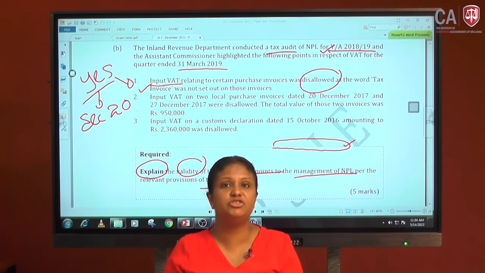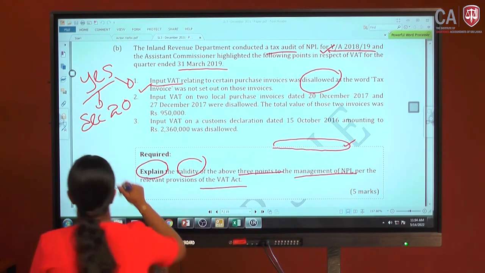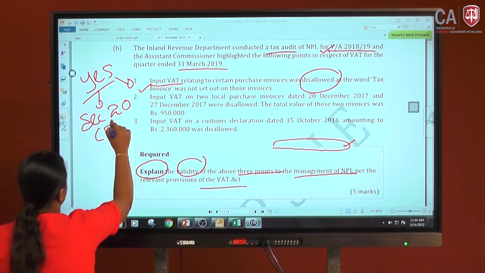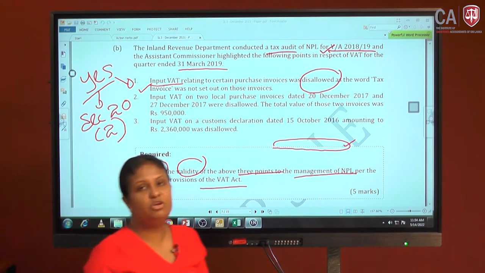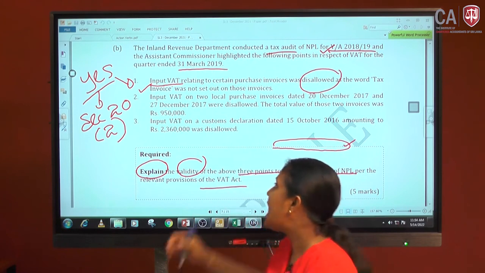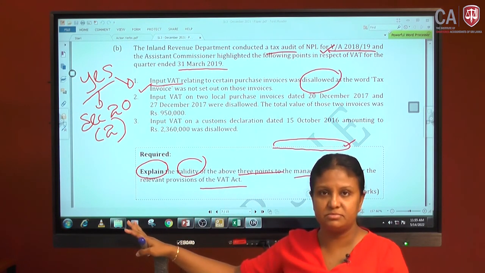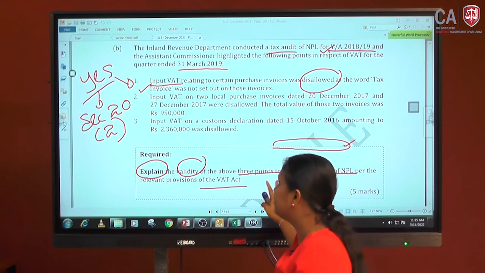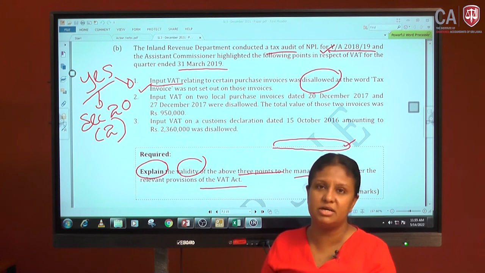All of these should be included. Where is this mentioned? In section 20 subsection 2, the provisions of the VAT Act. You have to quote as per section 20 subsection 2 of the Value Added Tax Act No. 14 of 2002 and its subsequent amendments.